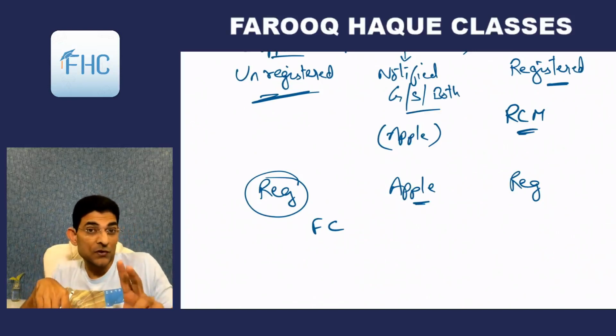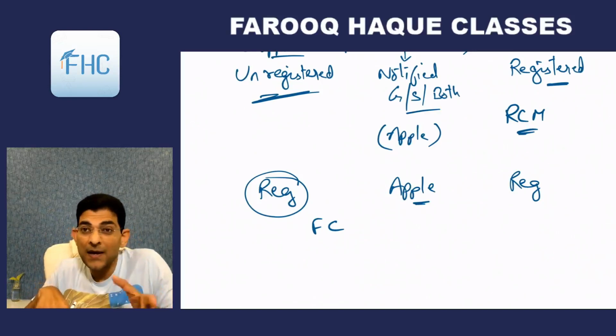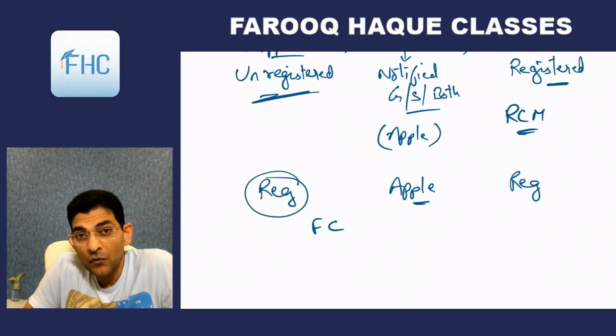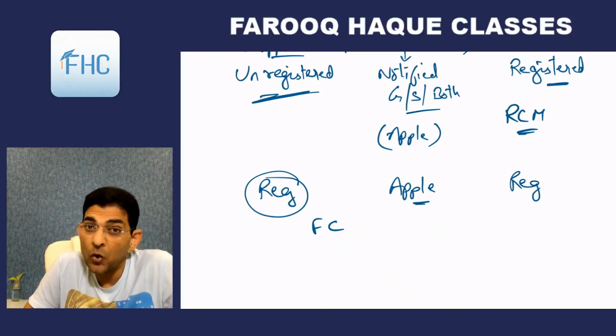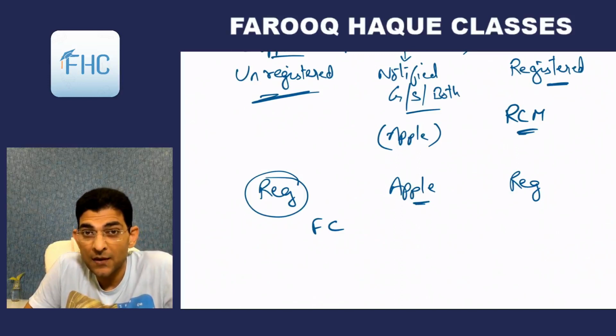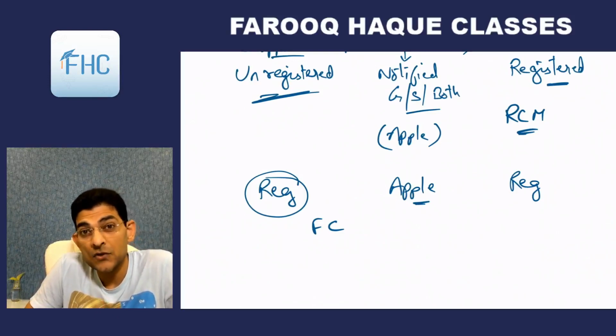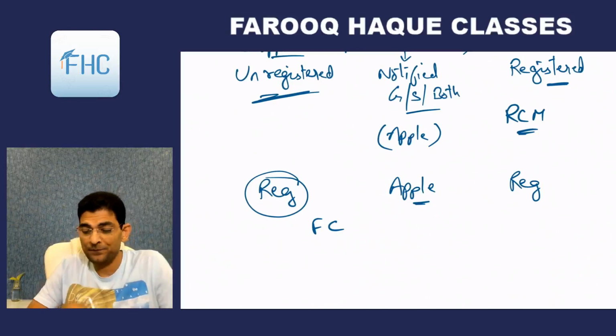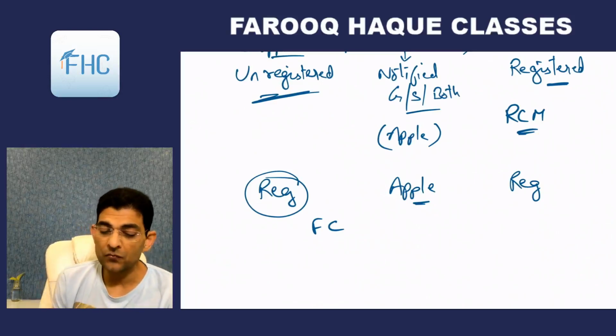So if somebody asks you what is the difference in reverse charge under subsection 3 and under subsection 4, you say that in subsection 3 the supplier may be registered or not registered, and in both situations reverse charge applies. But in 4, reverse charge applies only when the supplier is unregistered and the recipient is registered. So that's simple.